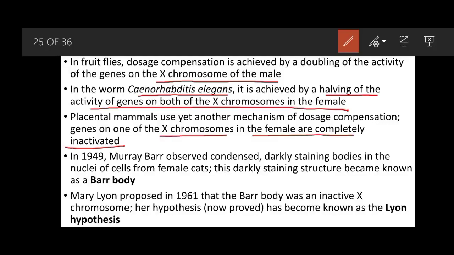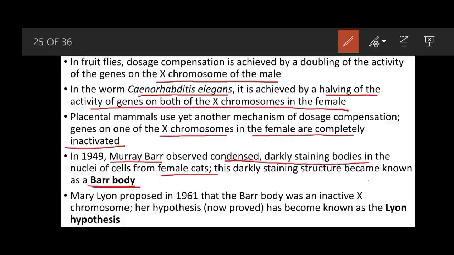So in 1949, Murray Barr was the person who observed the condensed and darkly staining bodies in the nuclei of the cells of female cats, and this darkly staining structure then became known as the Barr body.